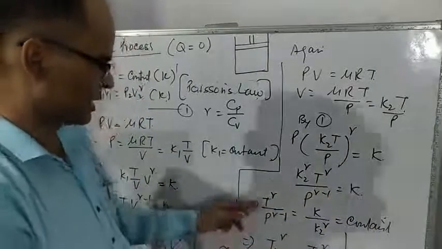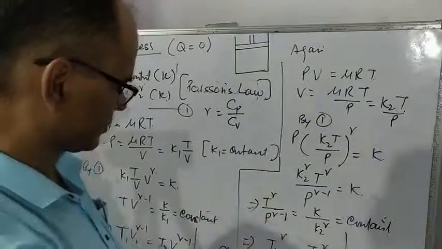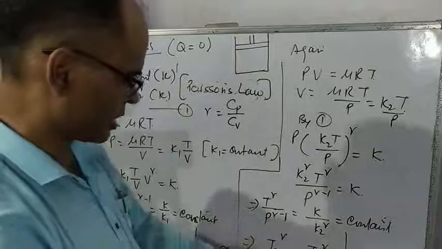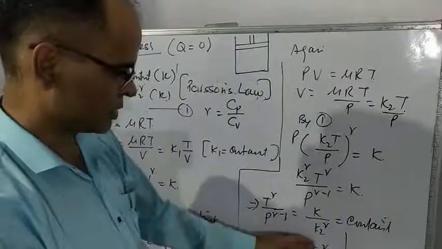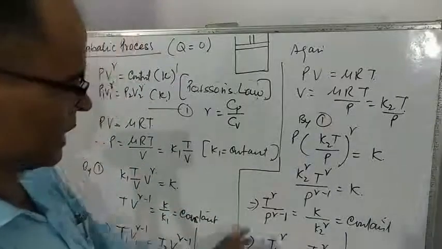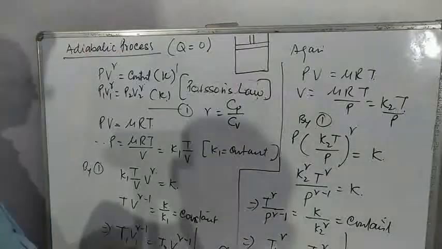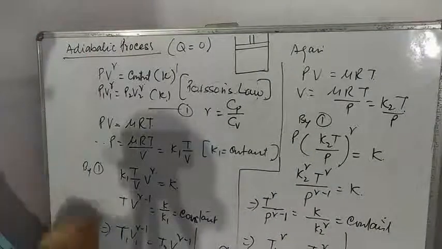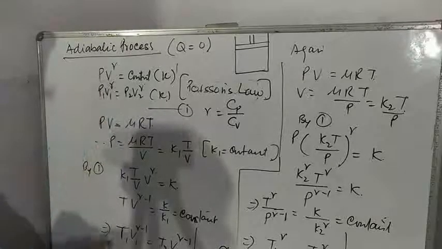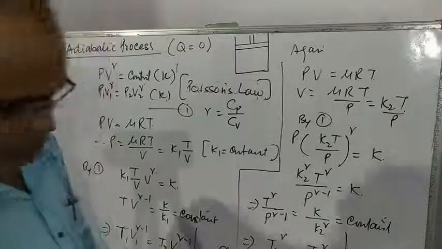So you can write T power gamma upon P power gamma minus 1, or T1 power gamma upon P1 power gamma minus 1 is equal to T2 power gamma upon P2 power gamma minus 1. It is the third equation of Poisson's law. So Poisson's law has three forms: between pressure and volume, between temperature and volume, between temperature and pressure.